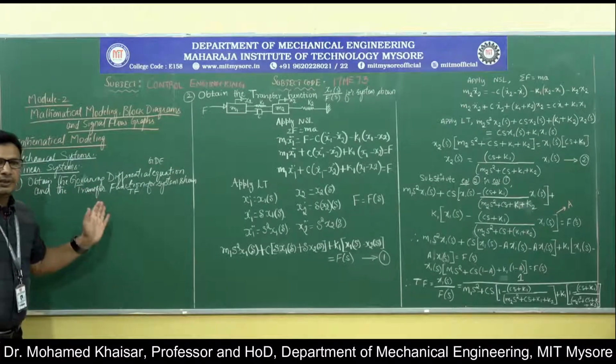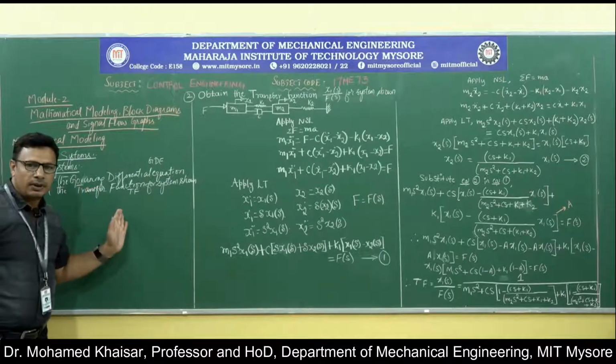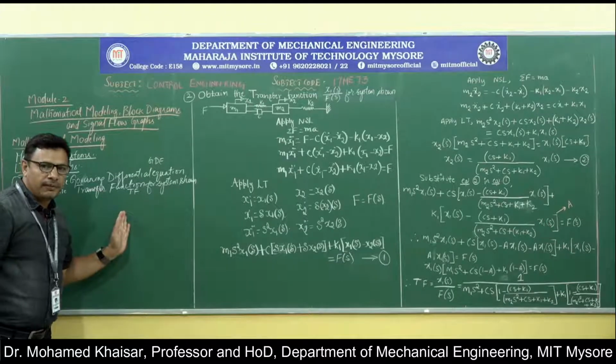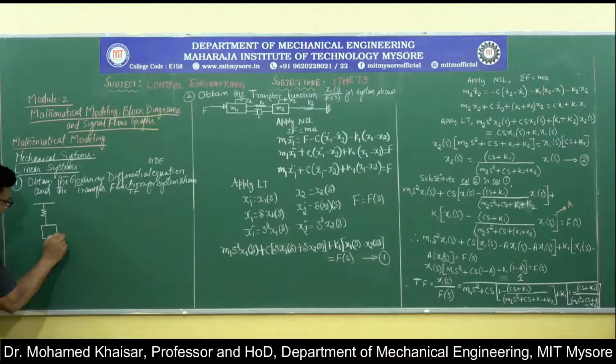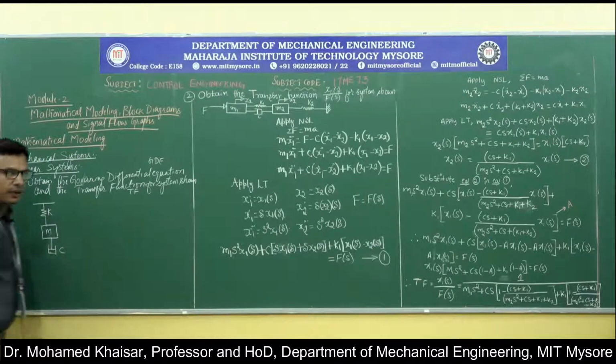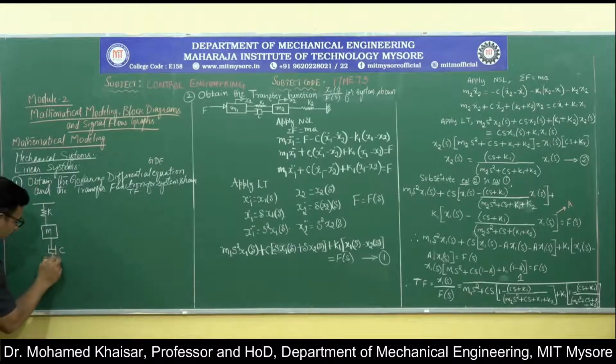It is these equations which are termed as the mathematical models that we are trying to evolve. Now, the problem is there is a spring with stiffness K, there is a mass M, and then there is a damper with the damping coefficient C, and it is fixed on both the sides.